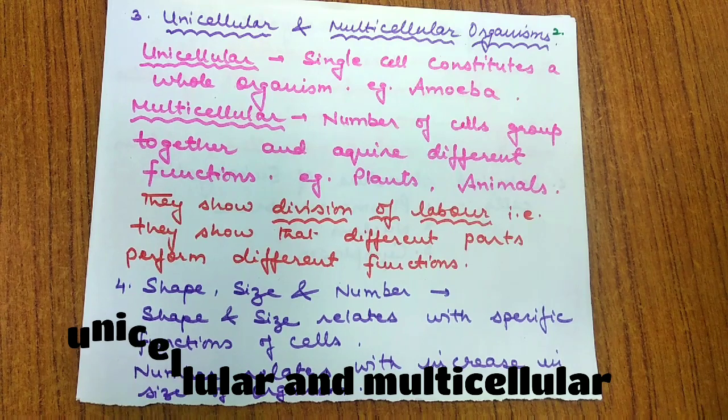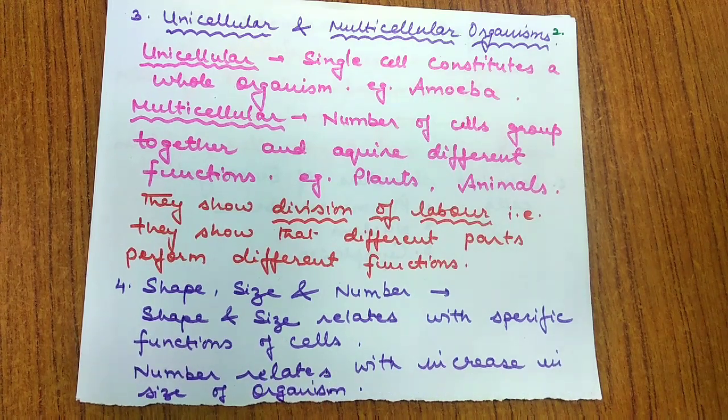If we talk about amoeba, a unicellular organism, it has an irregular shape and changes its shape continuously on the basis of its function. If it has to engulf food, it changes its shape. If it has to digest that food, it changes its shape. Finally, if it has to excrete, again it changes its shape. So amoeba does not have a specific shape, but other unicellular organisms have a definite shape. Let us move to multicellular.